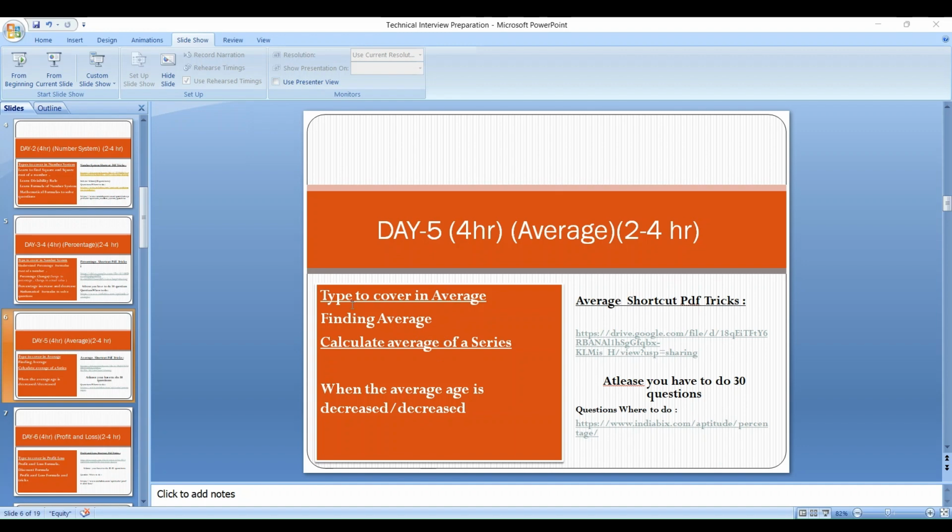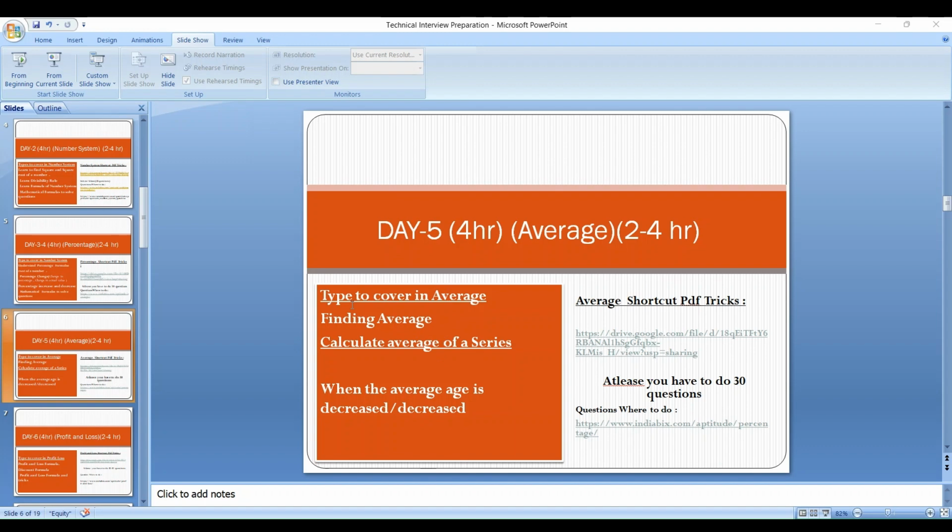These profit and loss questions are the most scoring questions because they are mostly asked in mock interviews or mock questions. Or if you are preparing for a competitive exam or TCS NQT, then profit and loss will be a major part of that. So that's about the profit and loss formulas.